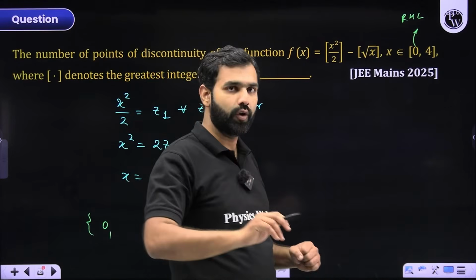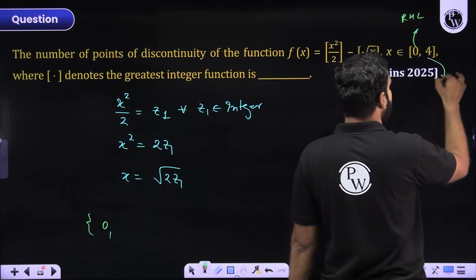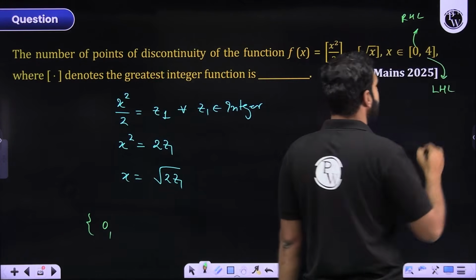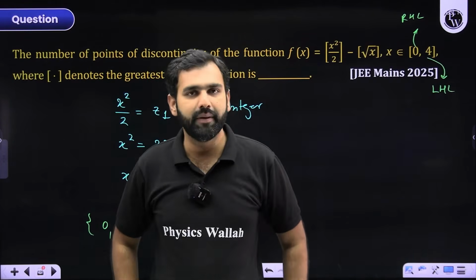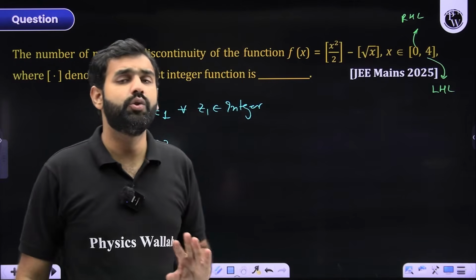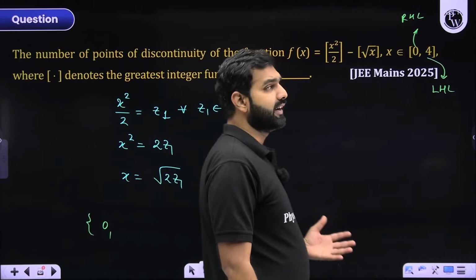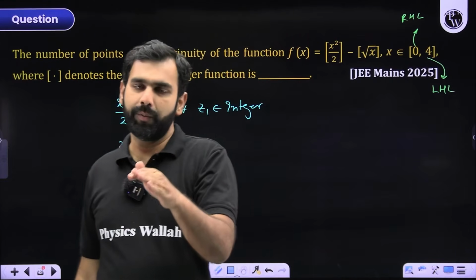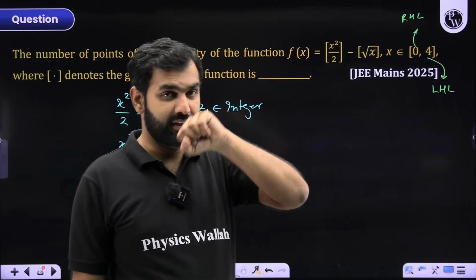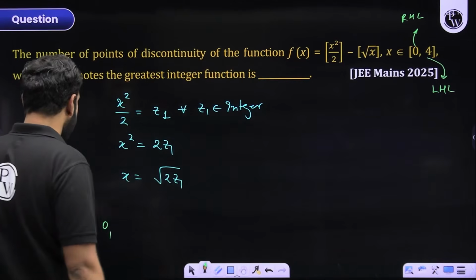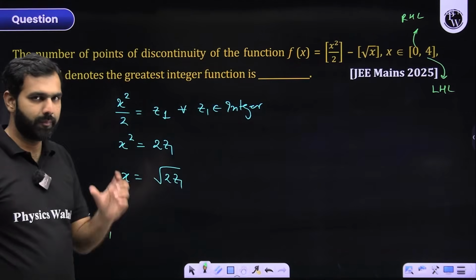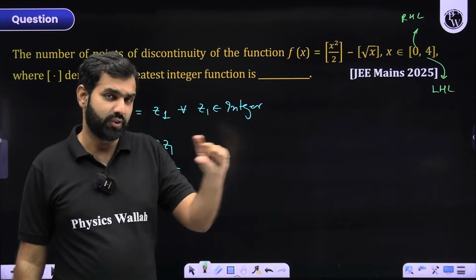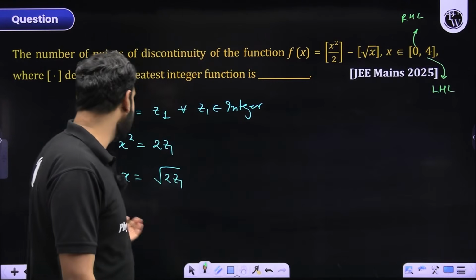The same I'll do for 4 as well, because at 4, I won't be evaluating the right hand limit. At 4, I'll be evaluating the left hand limit and the value of the function. If these two are same, I'll say that at 4 it is continuous. So at 0 and 4, the points of discontinuity could be or could not be. So I need to be more cautious and careful. I hope you're understanding why. So here I'm considering 0 as of now. I'm putting it under the list of suspicious points, and in the end I'll verify it.